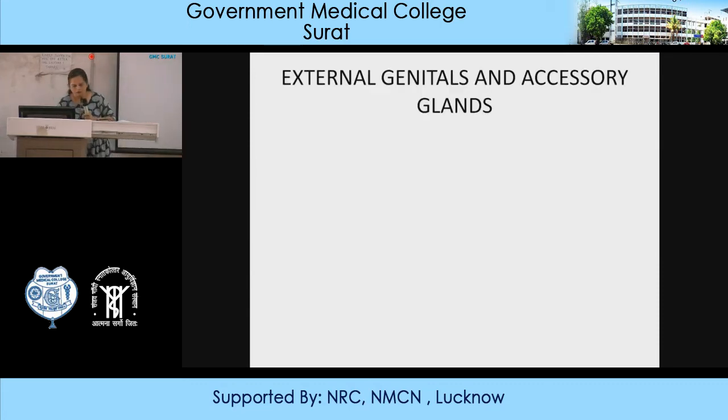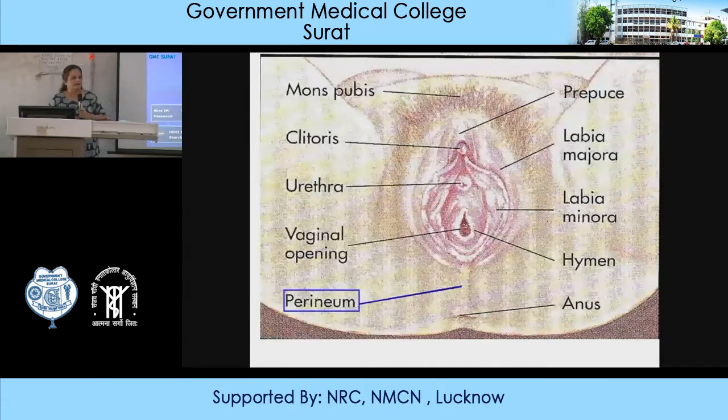First, we start with the external genitalia. At puberty, there is development of the secondary sexual characters and of the external genitalia. Though they are developed before birth, their growth occurs after puberty to full extent. We also have the accessory glands which are important for secretion of mucus and other secretions to support the lower tract. So you have the mons pubis, the clitoris, the urethra.